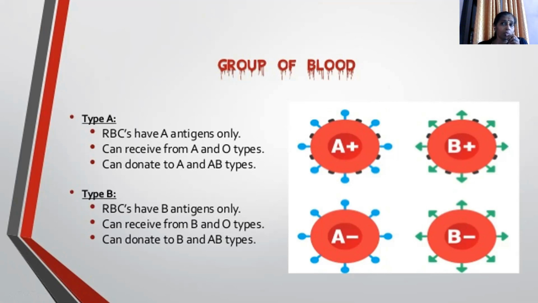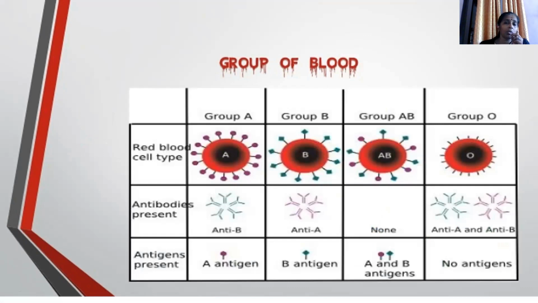Since AB is a universal recipient, they can obtain blood from A groups, B groups, as well as O types. So this is the group of blood. You have to understand a little bit more regarding the group of blood.